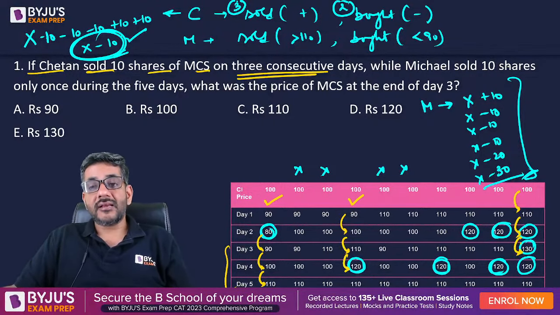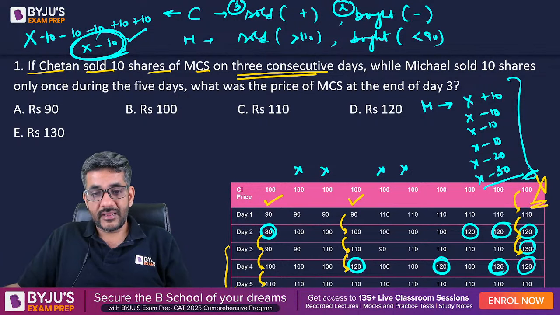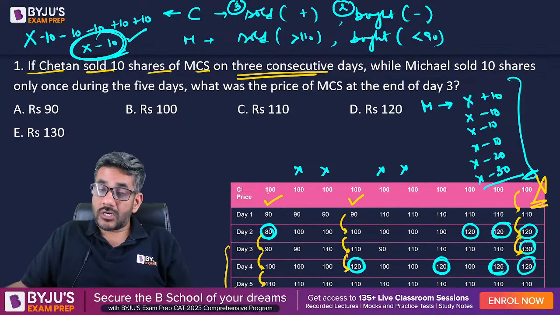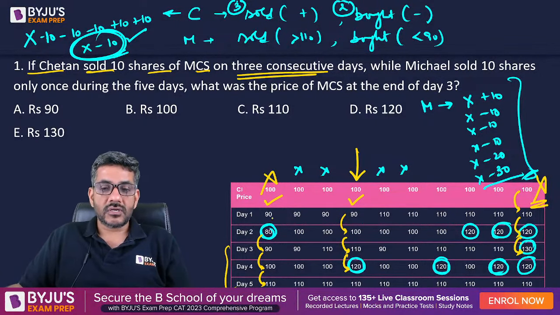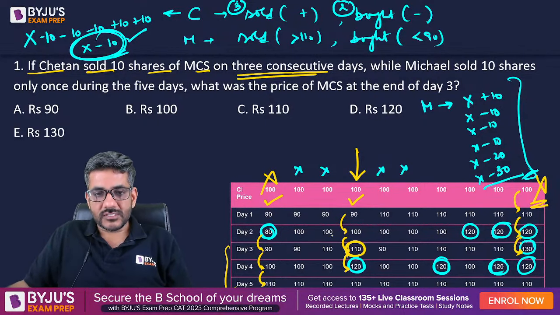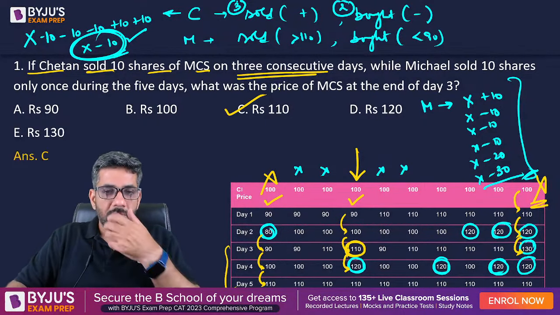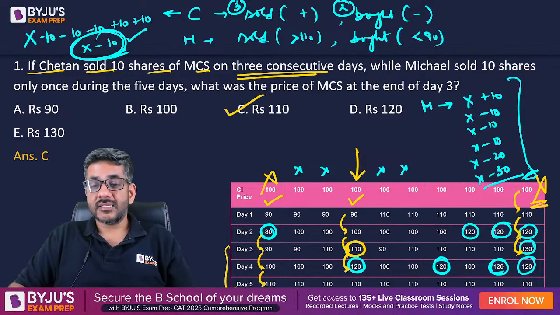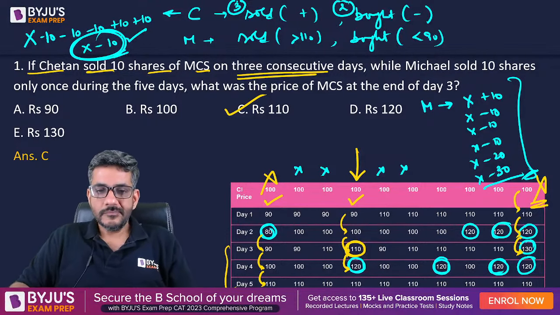He says, while Michael sold 10 shares only once during the 5 days. In this case, Michael sold thrice. This is not that day. In this case, Michael bought these shares. This is not the day. So this is the day that they are talking about. In this case, what was the price of MCS at the end of day 3? At the end of day 3, the price was 110. So my answer should be option C, that is 110 rupees.